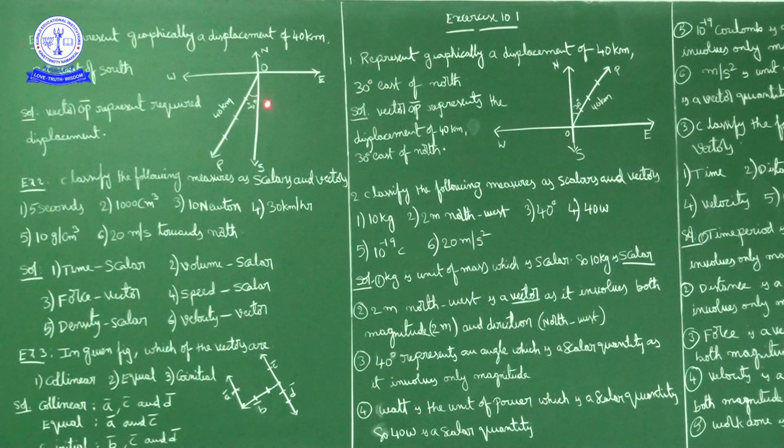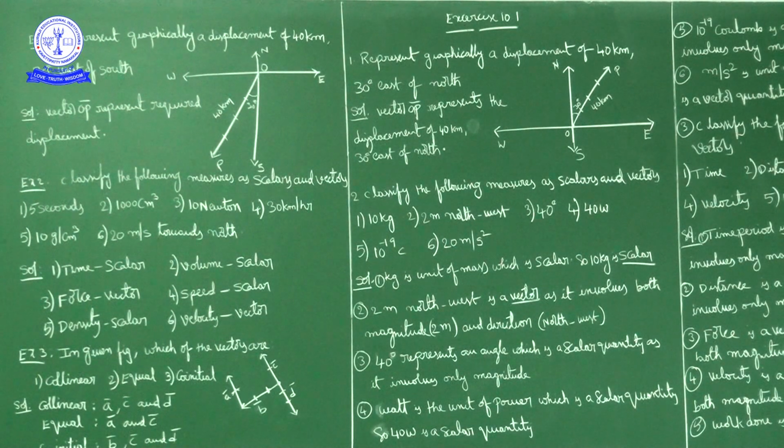Okay, this is the graph. What is given? 40 kilometers displacement, 30 degrees west of south. Now this is north, south, east, west. Northeast is this side, northwest, southwest. So west of south, what is the angle? 30 degrees. And the displacement is 40 kilometers. So this is the diagram.